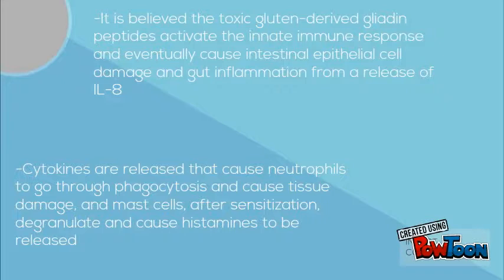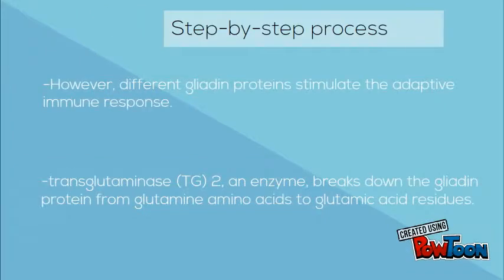Cytokines are released that cause neutrophils to go through phagocytosis and cause tissue damage, and mast cells to degranulate and cause histamine to be released. However, different gliadin proteins stimulate the adaptive immune response.